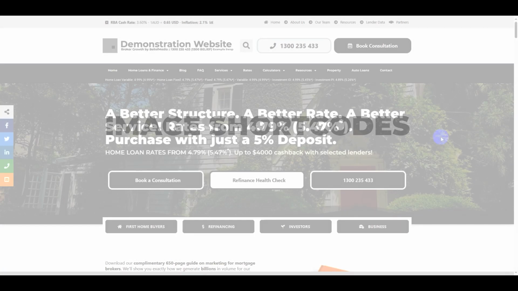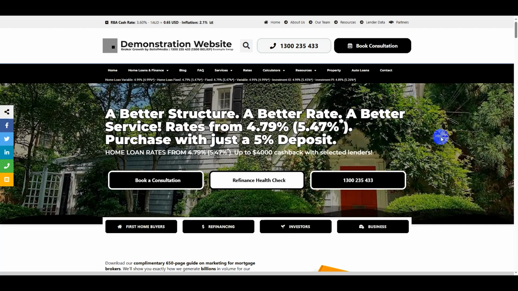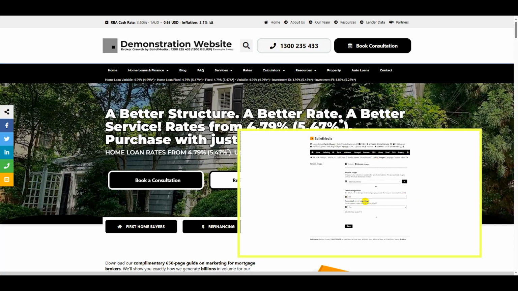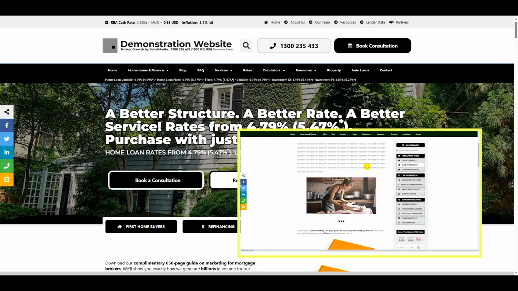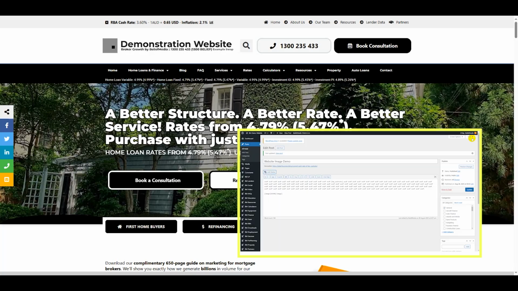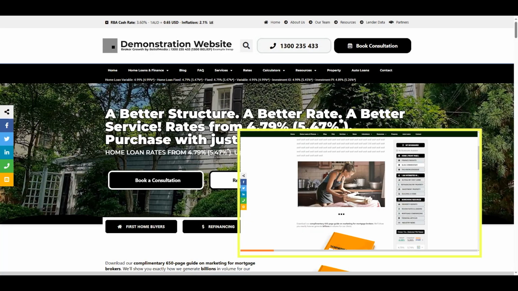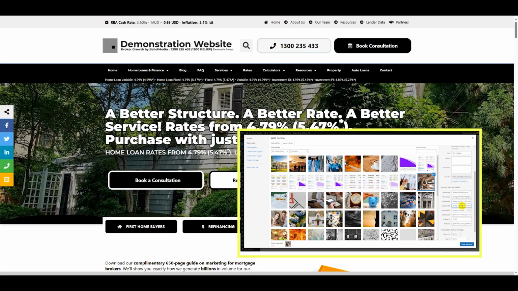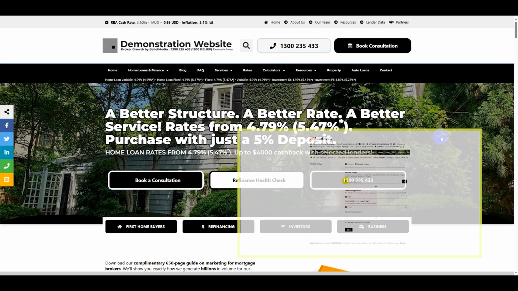In this video we're going to look at some of the more advanced features of the image shortcode made available on your mortgage broker website. So we've created a video in the past where we looked at basic image shortcode, how to render images on your website, how to scale them, how to align them, how to apply filters, and so on. In this video, we're going to continue on.